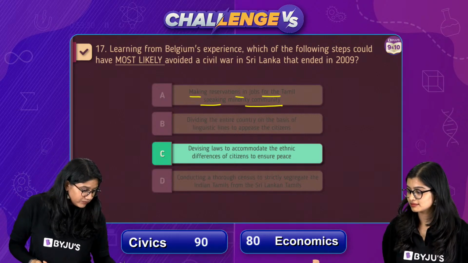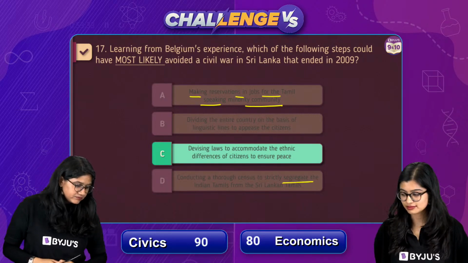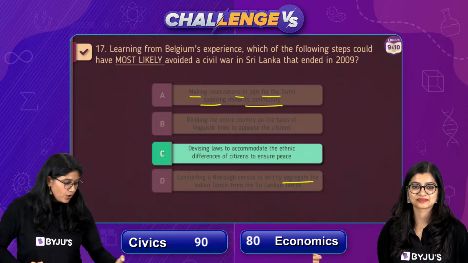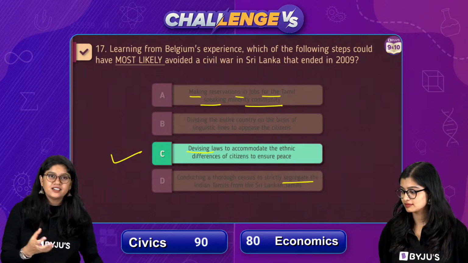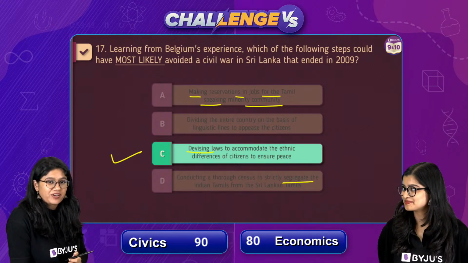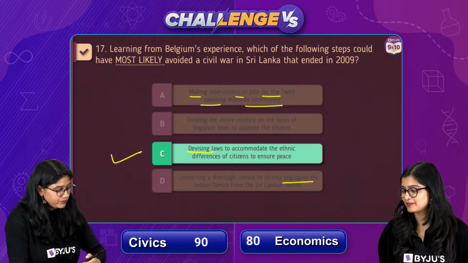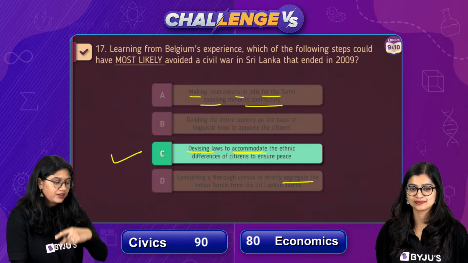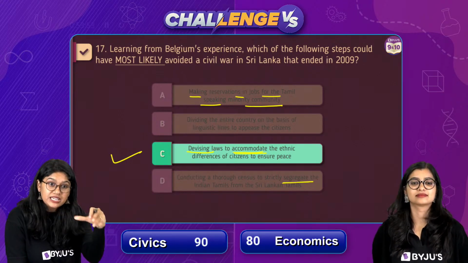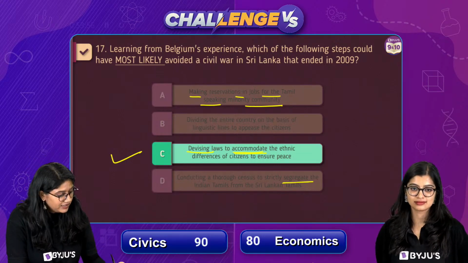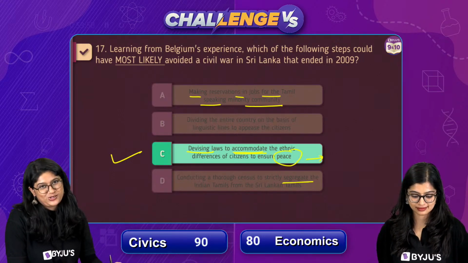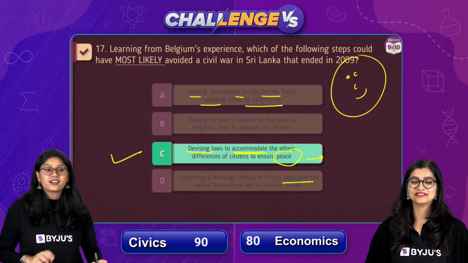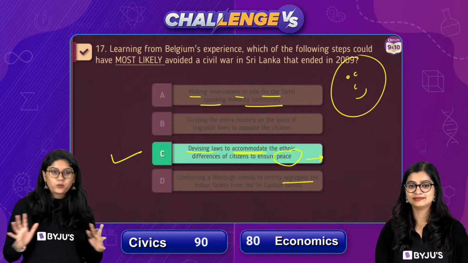And the last option, everyone, option number D, the word segregate. Again, we have these words that actually tell us that no, it's the incorrect answer. Option number C, we have devising. So I was asking ma'am what is the meaning of devising. Ma'am told me, to frame something new. So of course, if they frame the laws to accommodate the differences that we have amongst the communities, that will ensure the peace. An easy way to find the answer over here is the word peace also. So I hope that all of you who had a confusion, now it's clear.